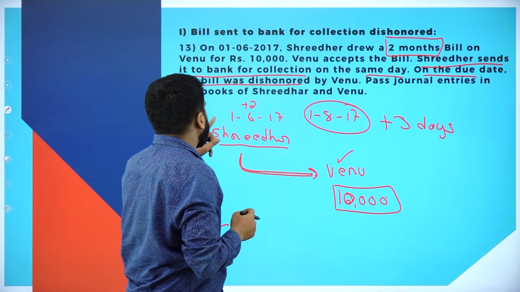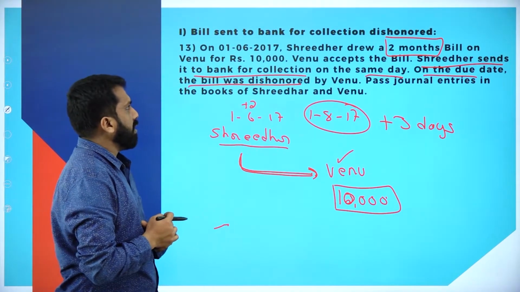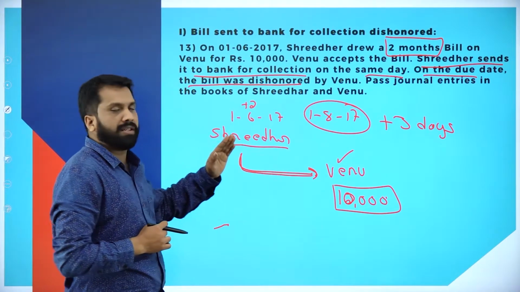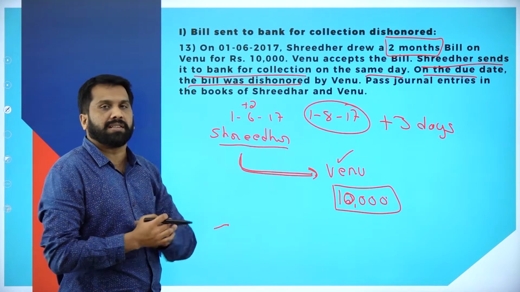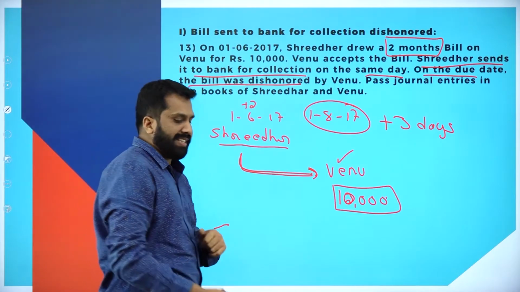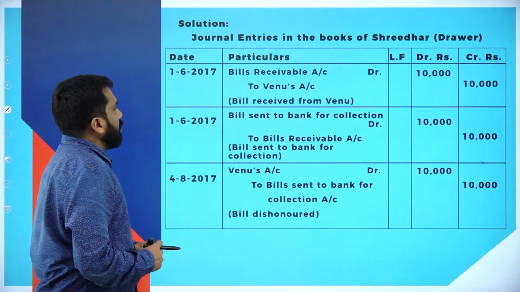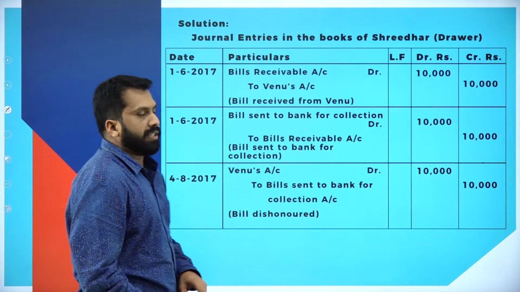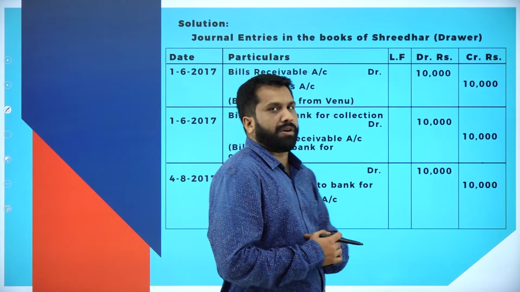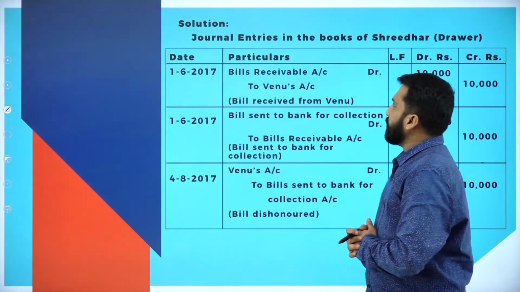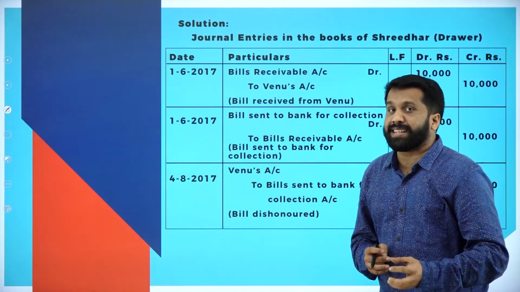Past journal entries in the books of Sridhar and Venu. We are supposed to prepare journal entry in the books of Sridhar, journal entry in the books of Venu also. Easiest one. Now, journal entries in the books of Sridhar. Sridhar we call as drawer of the bill. Now, so what is the journal entry? He has collected the bill.